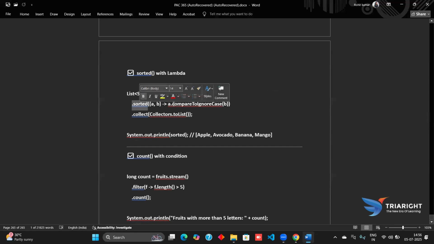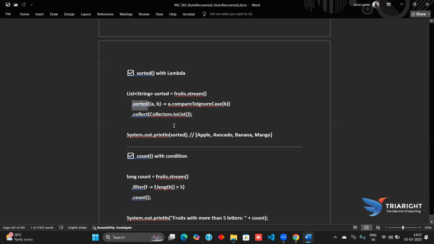And after that they are compared, meaning which letter will come first, on the basis of the letter, and then they will collect it to the collector, to the list. Dot collect, and then Collectors.toList. All these fruits will come in the list then. Then we will print the sorted list.